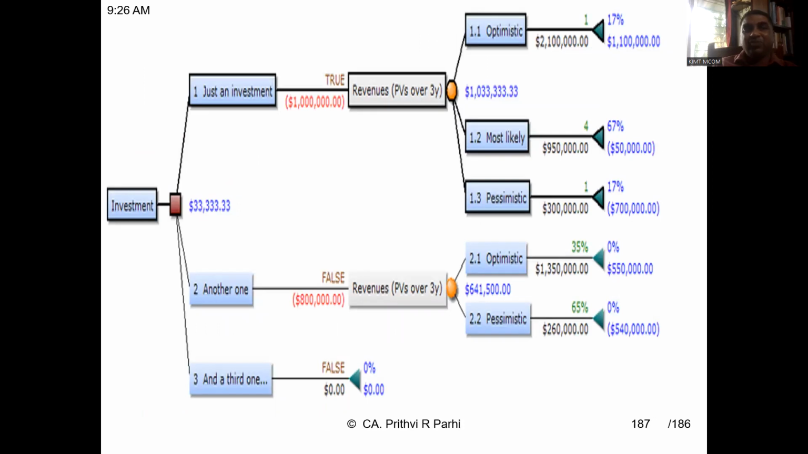In different situations, this can also be merged with a decision tree. Here you can see the optimistic situation, the most likely situation, and the pessimistic situation. Considering all these, you see weight of 1, weight of 4, weight of 1. Then you can average it out and find out the desired, most likely, and expected situation.